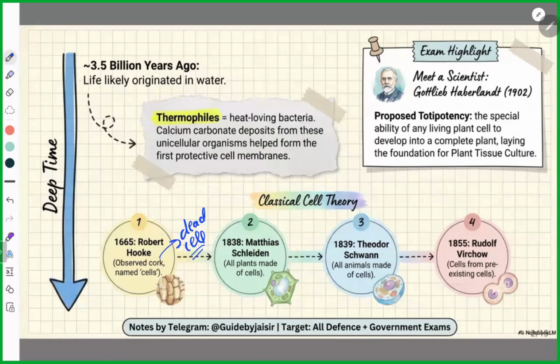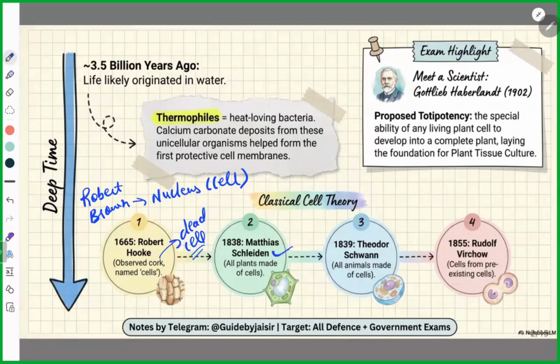One more scientist is Robert Brown. He actually discovered the nucleus, the cell nucleus. Remember, cell nucleus. Next was Schleiden.